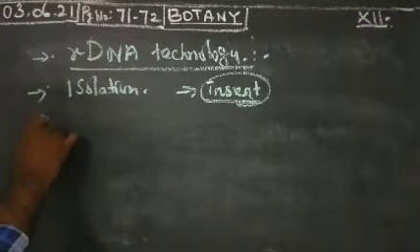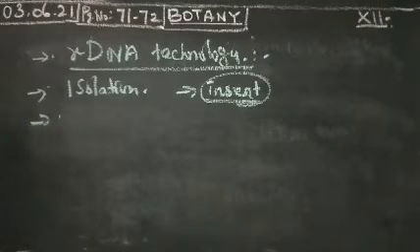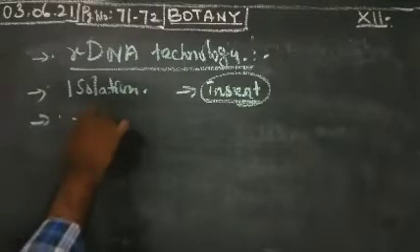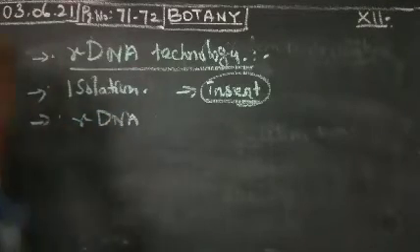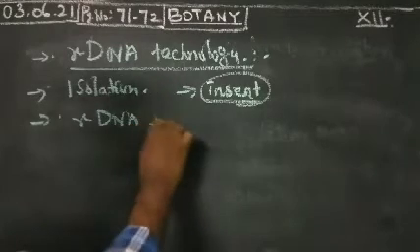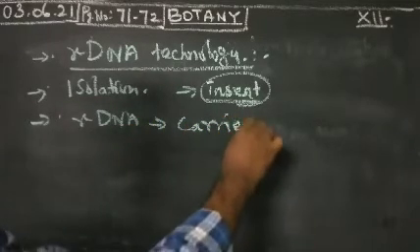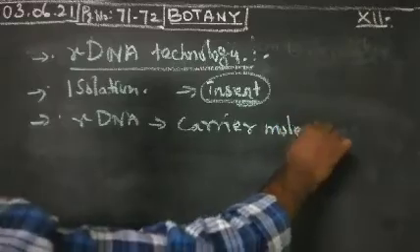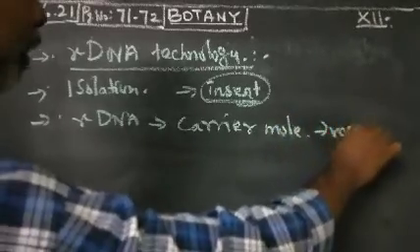The second one is generation of recombinant DNA, rDNA. Generation of a recombinant DNA molecule by insertion of the DNA fragment into the carrier molecules. What do you mean by the carrier molecule? That is called vectors. Carrier molecules are nothing but the vectors, plasmids.